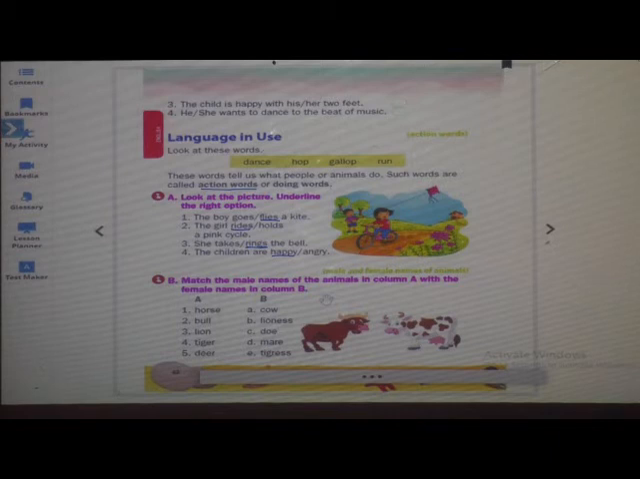Once again, the boy goes or flies a kite. The boy flies a kite. The girl rides a pink cycle. She rings the bell. What does the girl do? The girl rings the bell. The children are happy. How are they? The children are happy. Okay, are you done with it? Do it fast. I am waiting.